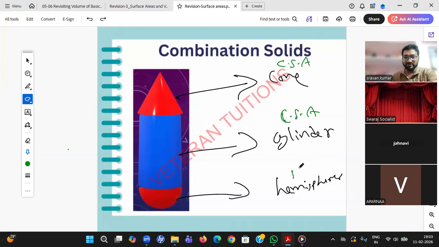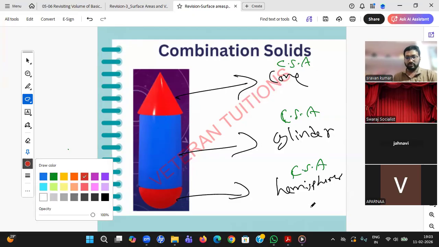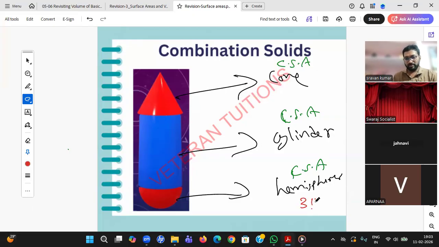Can you give me the formula of CSA of hemisphere? 2 pi r square. Very good, since it is half of the sphere. And CSA of a cylinder, Shrugal? 2 pi r h, not square.